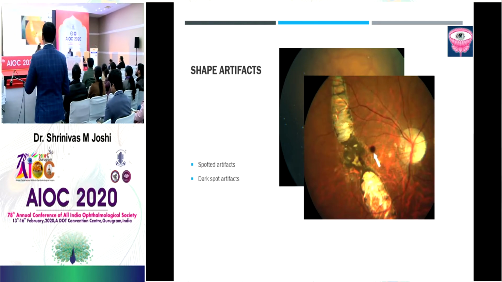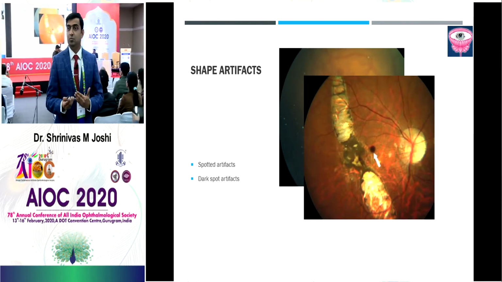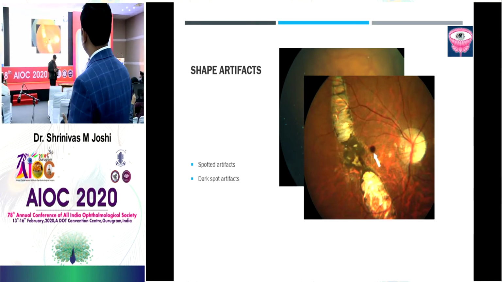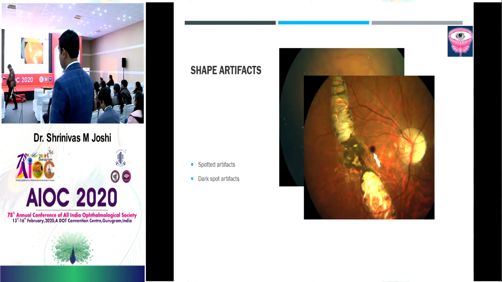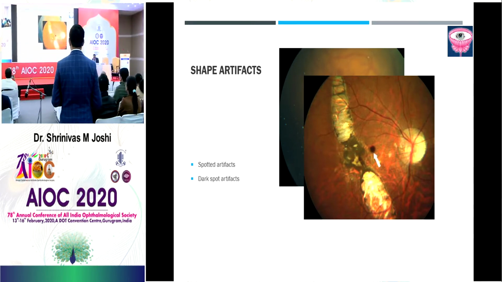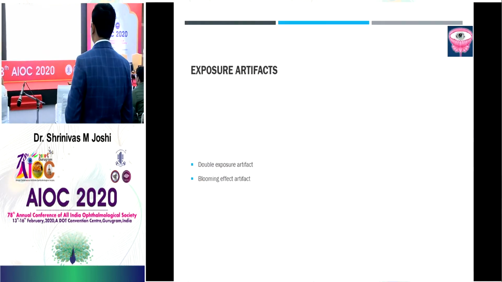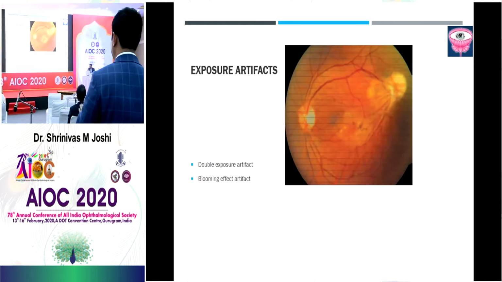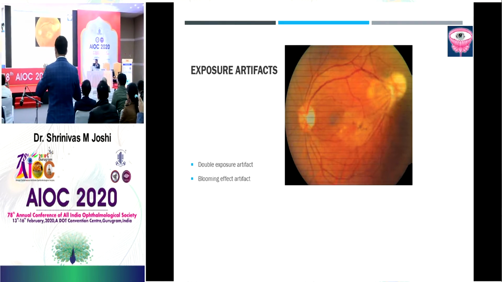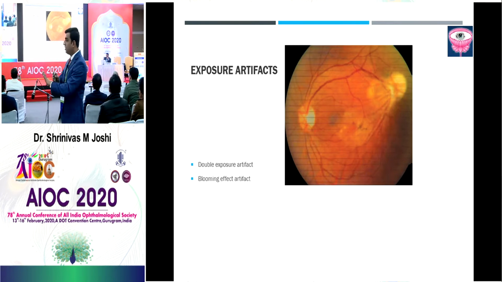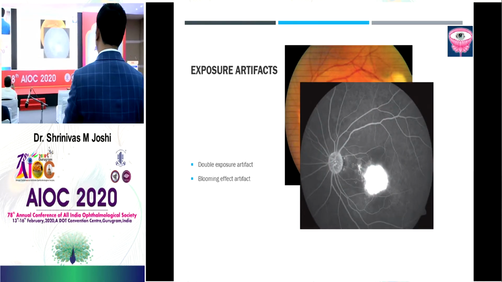And sometimes you have dark spots. That is again because of a mismatch of focusing, where there is actually no anatomy there on the fovea, but it looks like there is something abnormal. So these are the dark spot artifacts. And then you have exposure artifacts. What are exposure artifacts? This is because of a mismatch of the fundus camera device or the hard disk, where one image can be overexposed on the other image, causing a double exposure artifact, or you can have a blooming effect artifact.